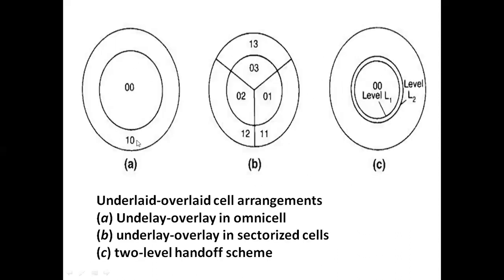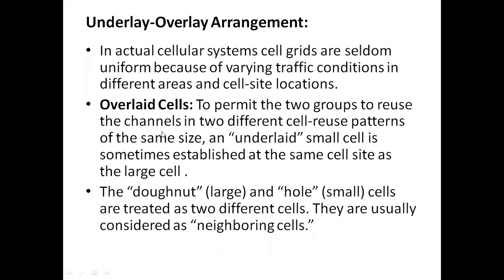So in order to handle the traffic capacity, one cell is divided into 2 cells. That means one underlaid cell is generated internally. The large and small cells are treated as 2 different cells.